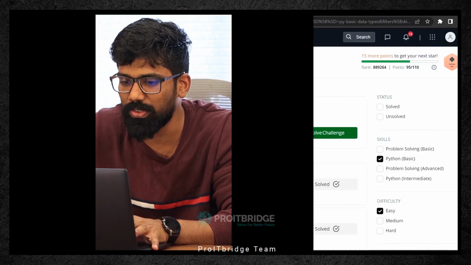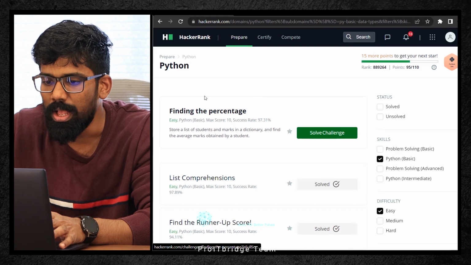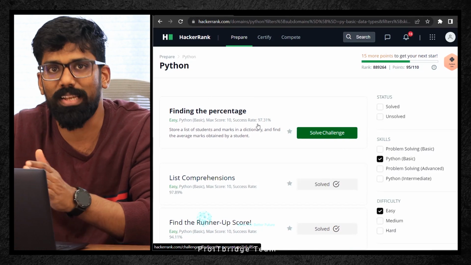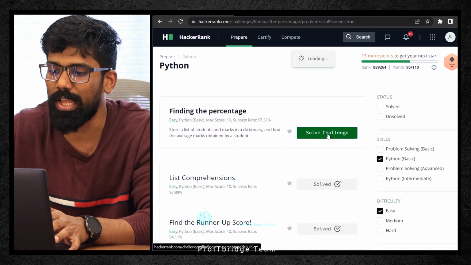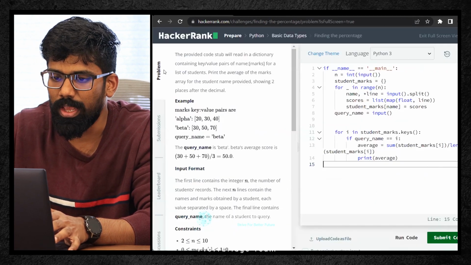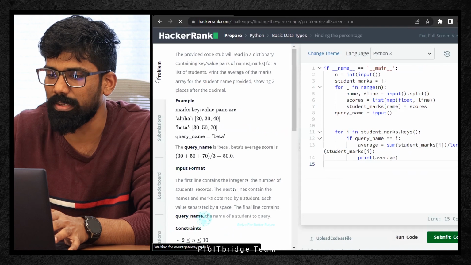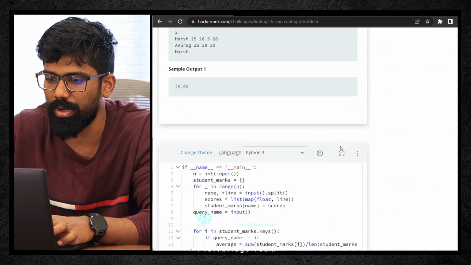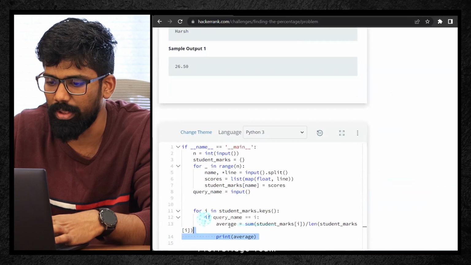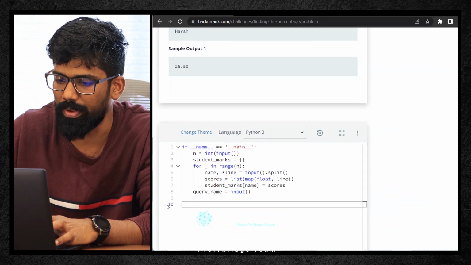Okay, now let us get into this particular challenge in HackerRank, finding the percentage. Let me share my screen. I think my screen is visible to you all. So, finding the percentage, this is the next challenge as per our plan. Let me click on solve challenge. Here I'm clicking on the problem so that I can understand the problem very clearly. I've already written it and practiced it, so let me remove it from the scratch and write it again.